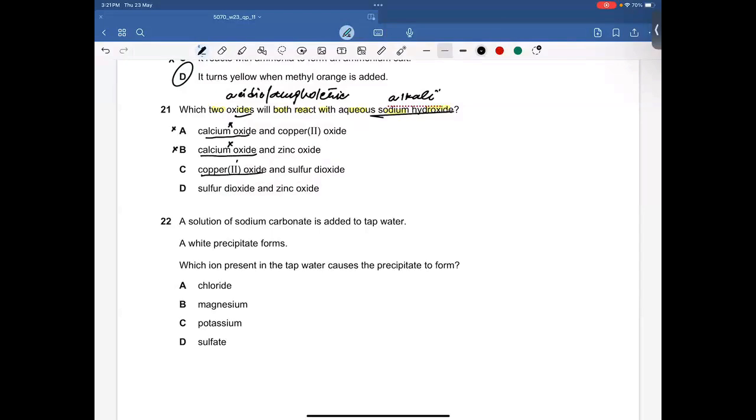Copper(II) oxide is a basic oxide. Obviously, it cannot react with NaOH. So the right answer is going to be D, because sulfur dioxide is basically an acidic oxide, so it can react with NaOH. Also, zinc oxide is basically an amphoteric oxide, so it can also react with NaOH.